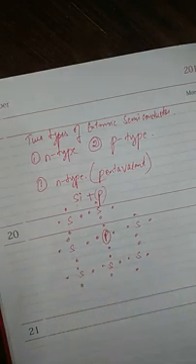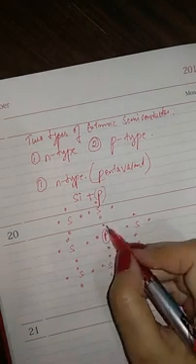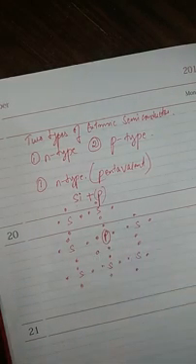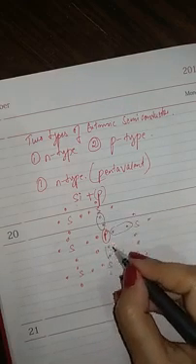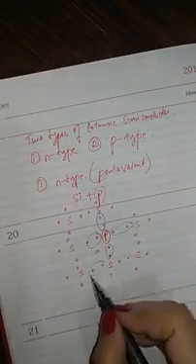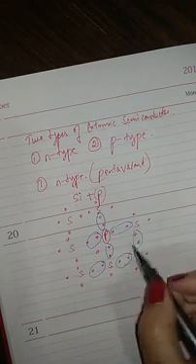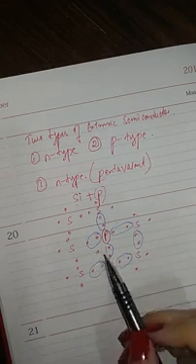Phosphorus has 5 electrons, so 4 electrons create covalent bonds, but this one electron is extra.